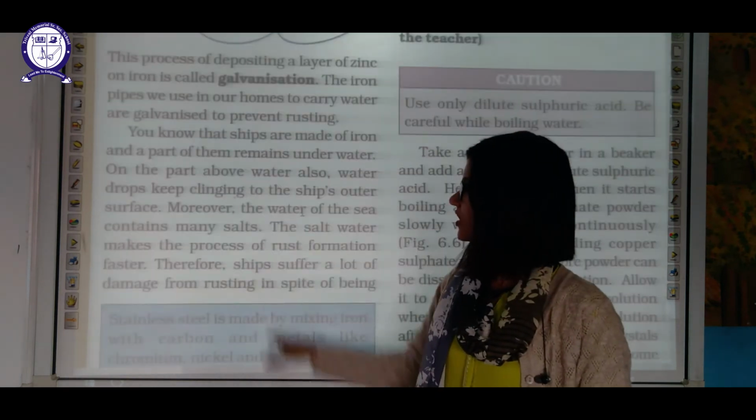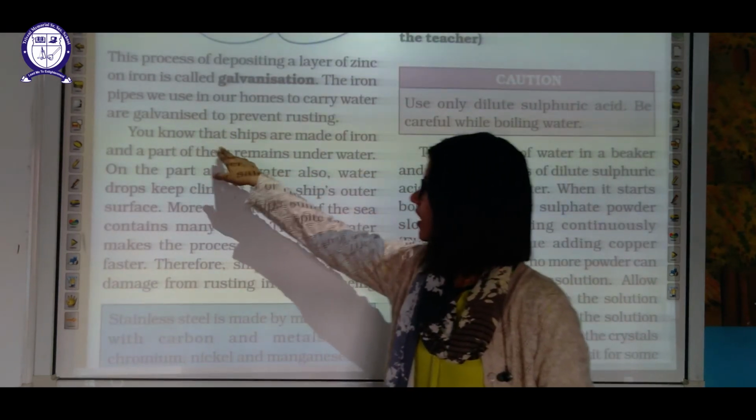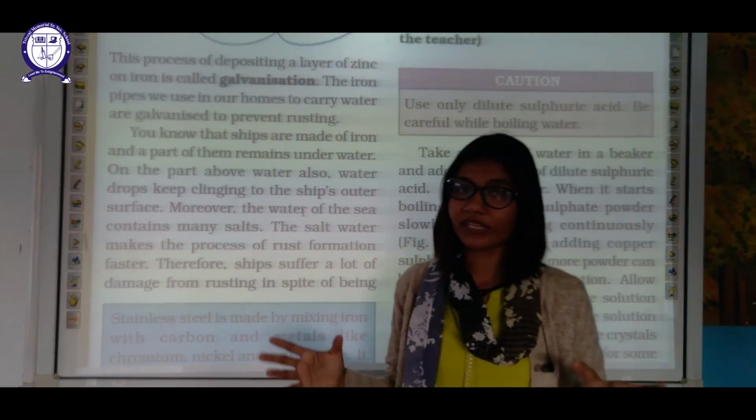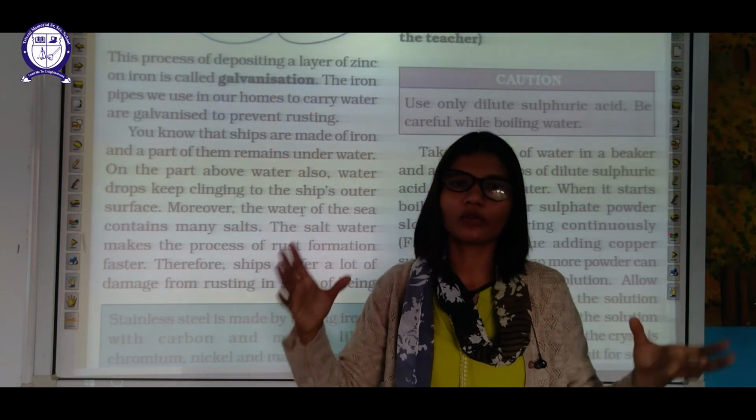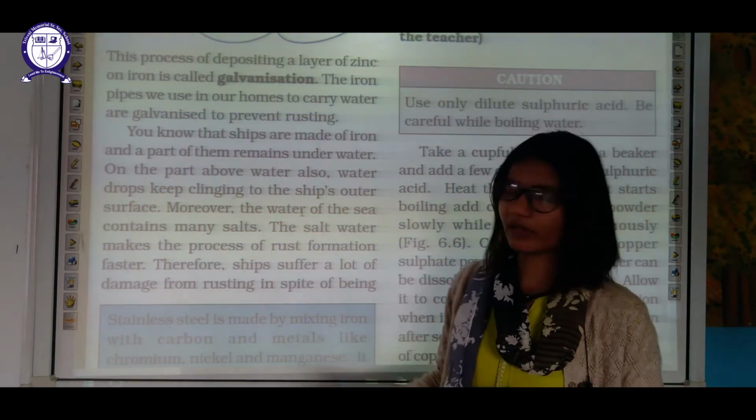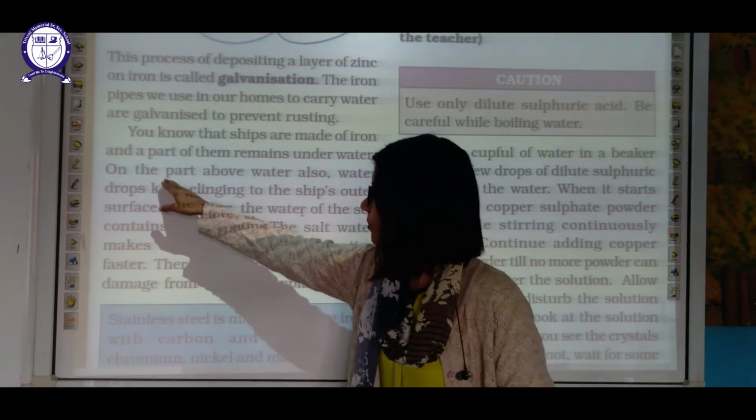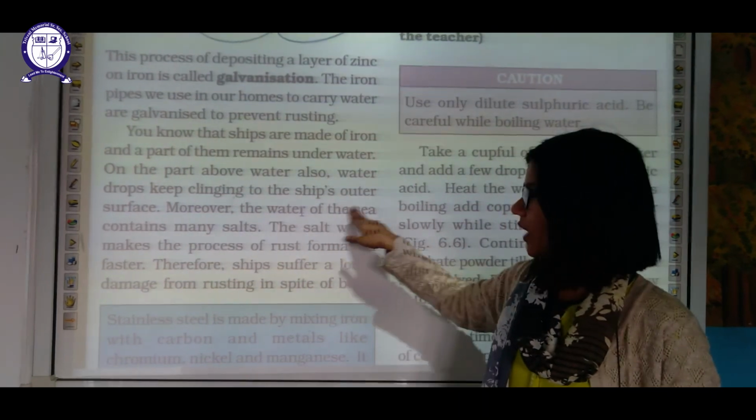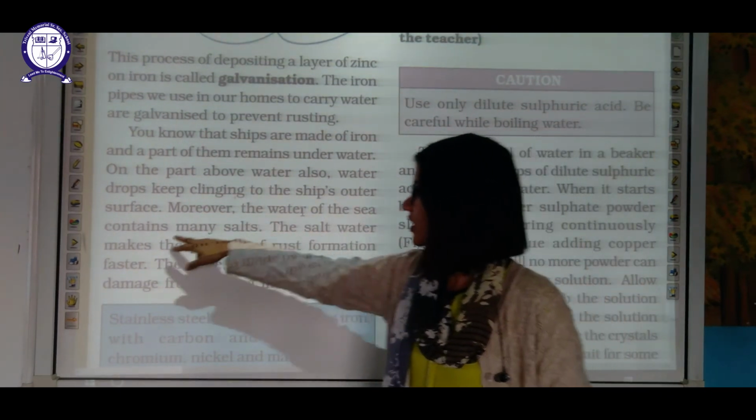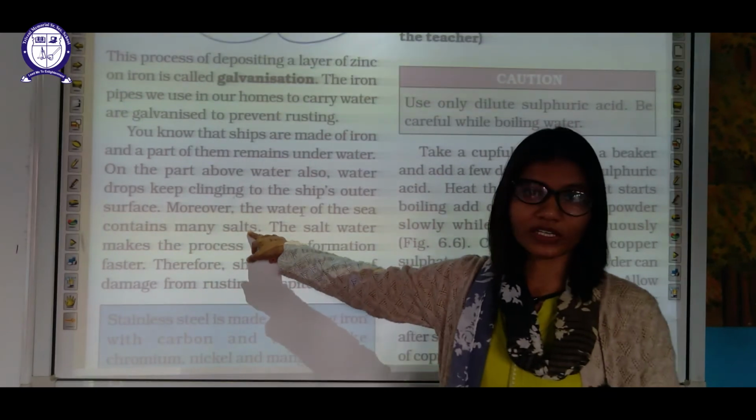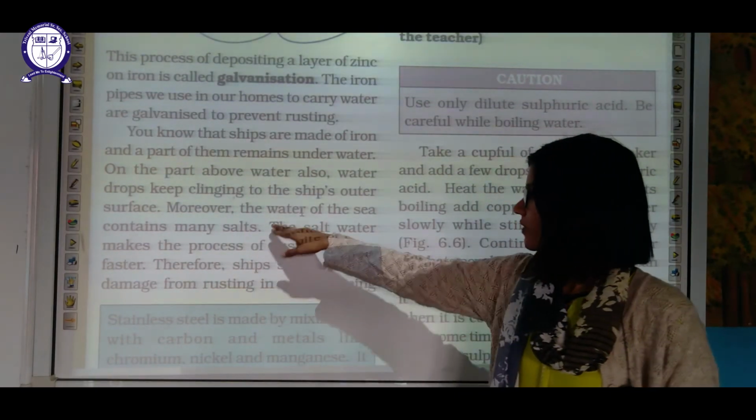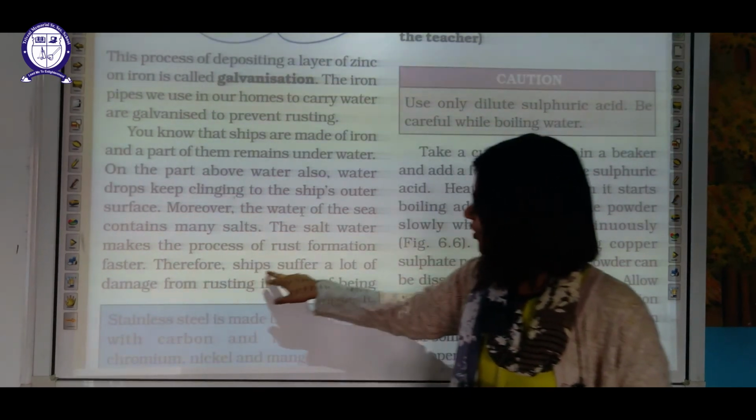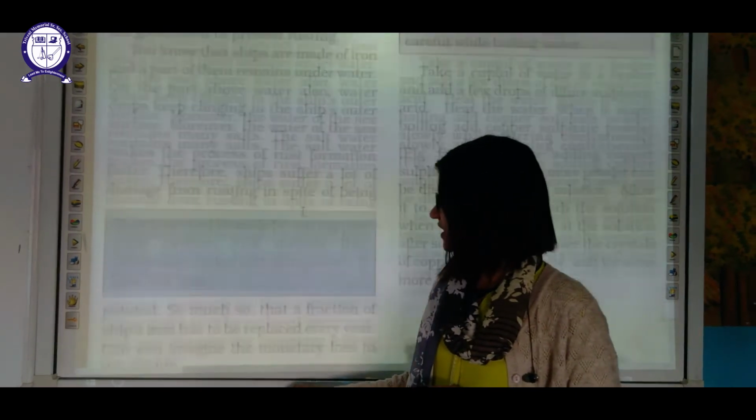Okay. You know that ships are made up of iron and a part of them remains underwater. So you can imagine how it will damage a huge amount of iron if we do not take any step for that. On the part above the water also, water drops keep clinging to the ship on the outer surface. Moreover, sea water contains many salts which will enhance the rusting process. Okay, the salt water makes the process of rusting faster. Therefore, ships suffer a lot of damage from rusting.